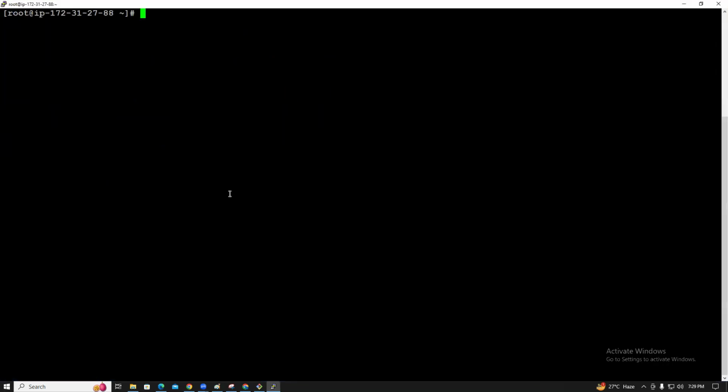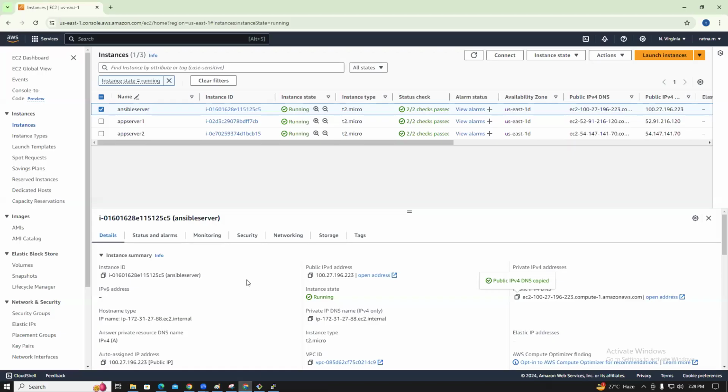So in this server, you create an SSH key pair, ssh-keygen. What is the command, guys? ssh-keygen. It generates a public private RSA key pair.